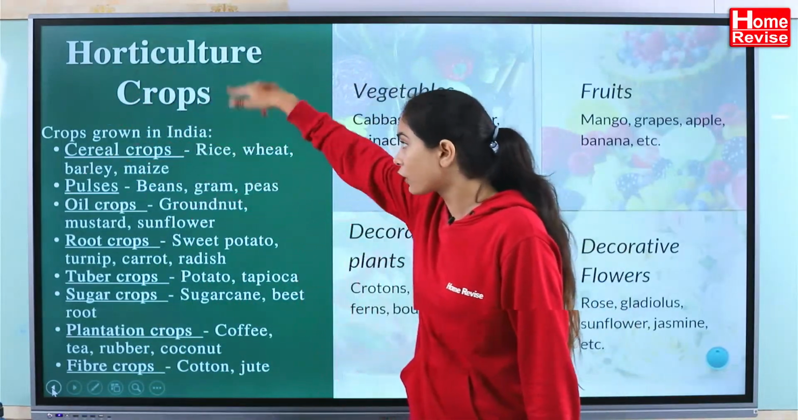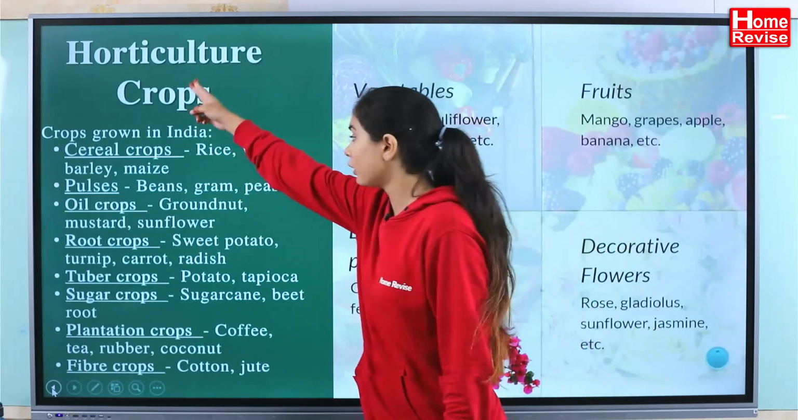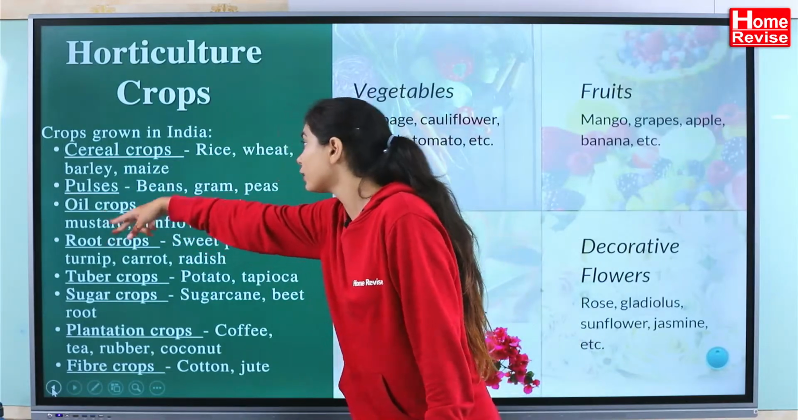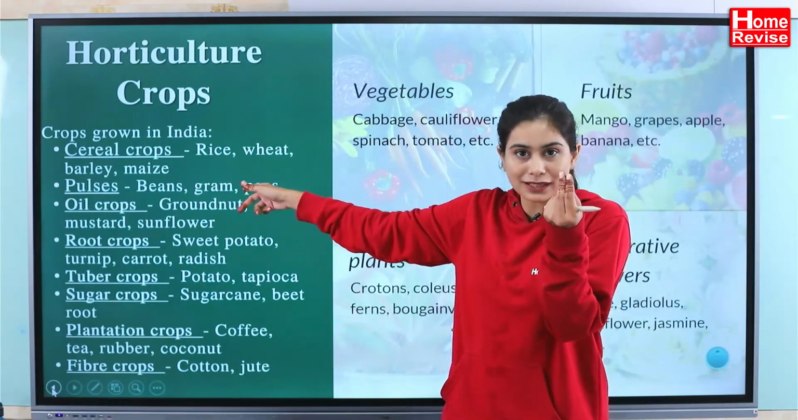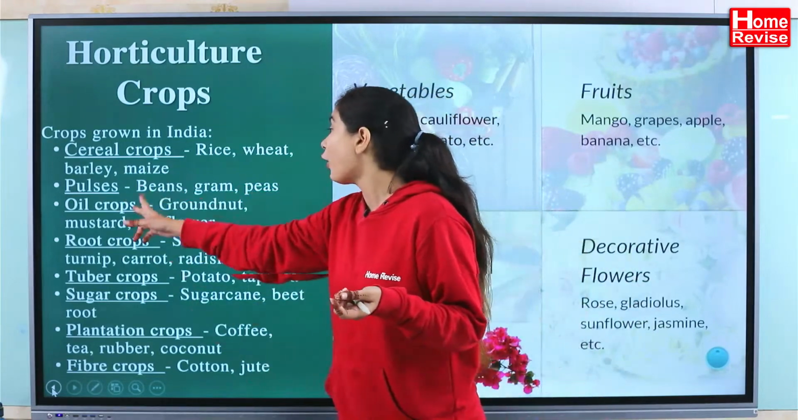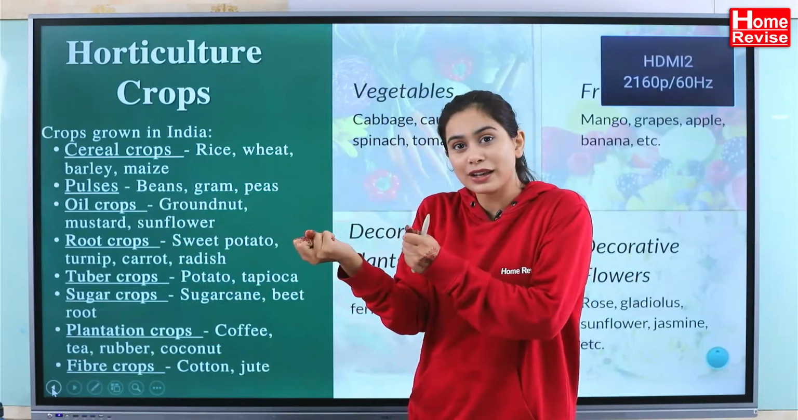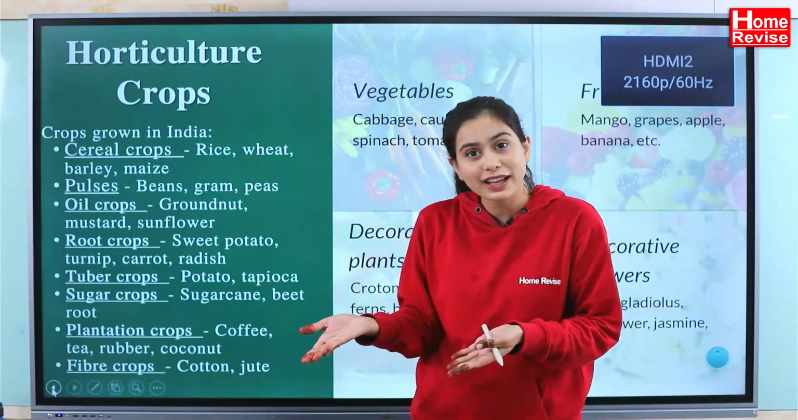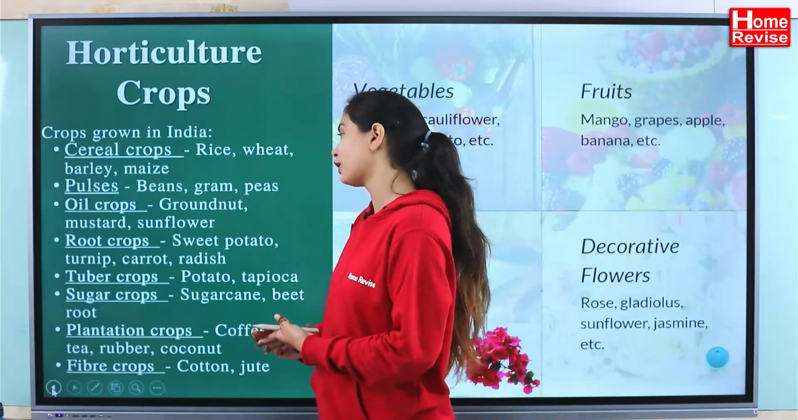So the crops which are grown in India are all these. When we talk about the cereal crops, it is rice, wheat, barley, maize. When we talk about the pulses, it is beans, gram, moong, moth, which we say. Oil crops, we get groundnut oil, sunflower oil, all these brands are available, mustard oil we get. So these are all oil crops.